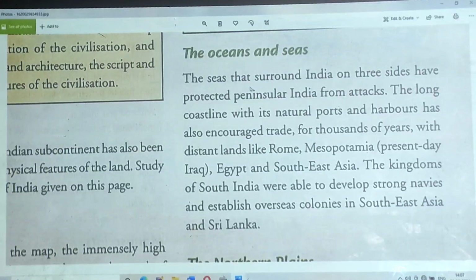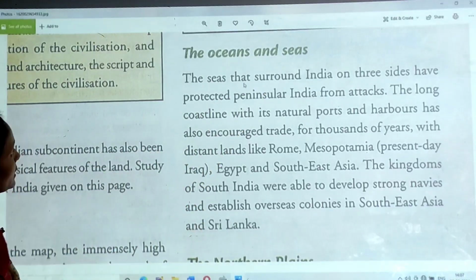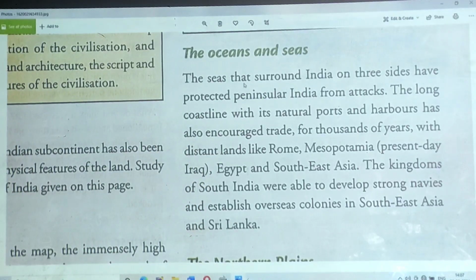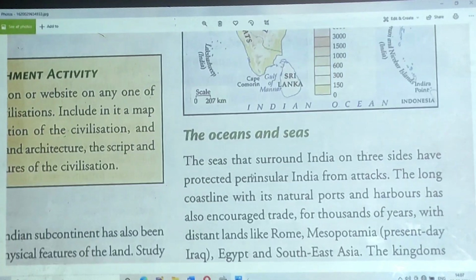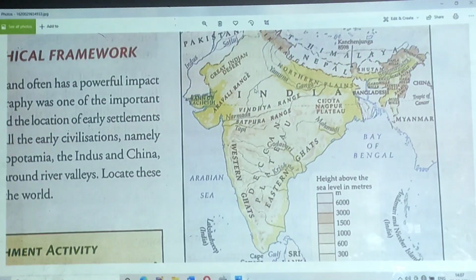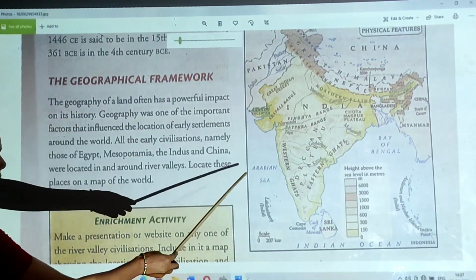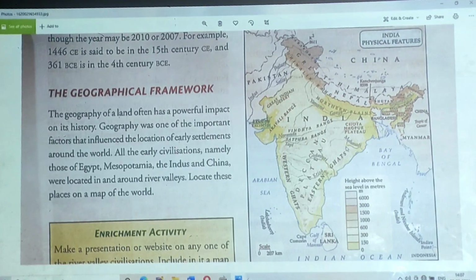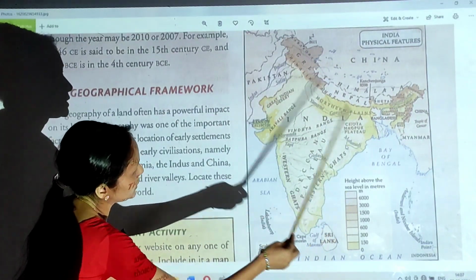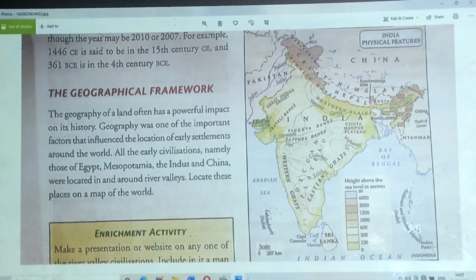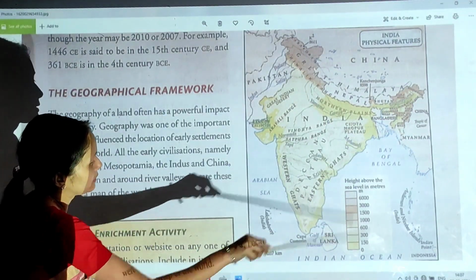Now let's move to the next topic. As I told you, in the southern part of India you can see the seas and oceans. If you look at the map of India, I can show you that on three sides of India, in the south there is the Indian Ocean, on the western side there is the Arabian Sea, and on the opposite side there is the Bay of Bengal. So it forms a peninsula.